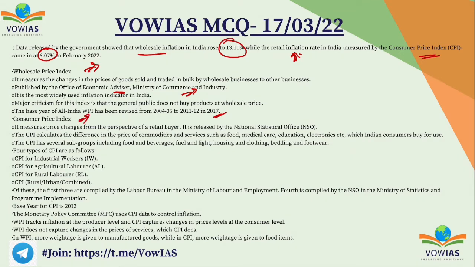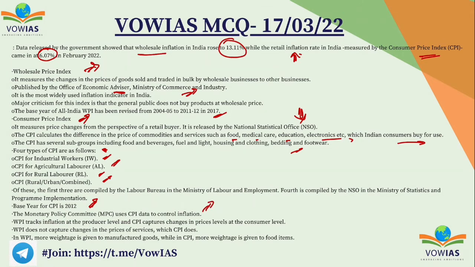This is consumer price index. It measures the change in prices, the inflation at consumer level. It is released by the National Statistics Office, and the CPI calculates the difference in price of commodities and services like food, medical care, education, electronics, etc., which Indian consumers buy for use. CPI has several subgroups, including food and beverages, fuel and light, housing, clothing, bedding, and footwear. There are 4 types of CPI: CPI industrial workers, CPI agricultural labor, CPI rural labor, and CPI combined. The base year for the CPI is 2012, and the Monetary Policy Committee uses CPI data to control the inflation.